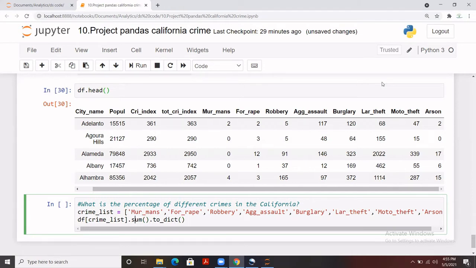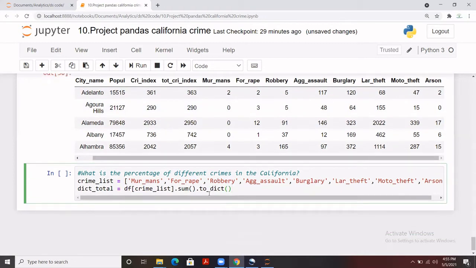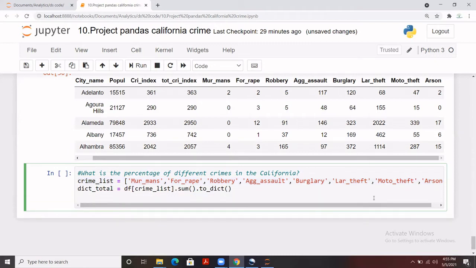And let me give it a name. For example, let's say the dictionary total, the name that I have given. Now what I did here, first I have created a list with all the different crimes, then I have calculated the sum of all the crimes and converted that into the dictionary, so that I can get the total of those.